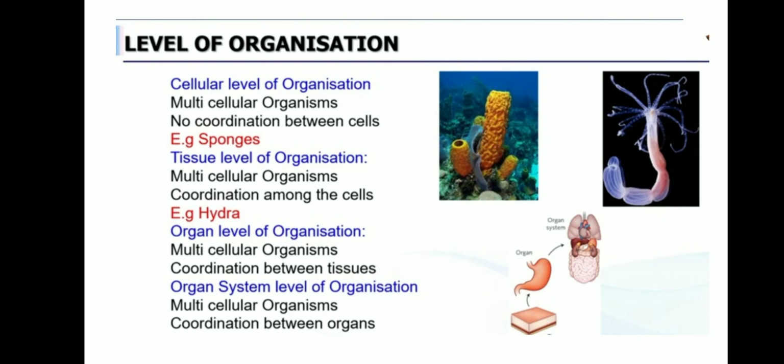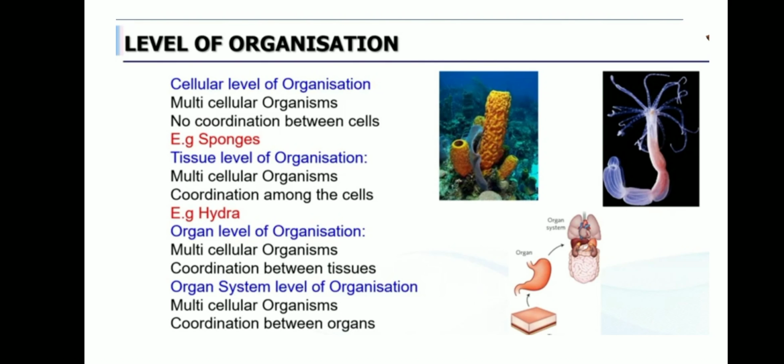Digestion or respiration, whatever, the cells coordinate among themselves or help each other. Tissue means normally we say a group of cells constitutes the tissue, isn't it? A group of cells combine and undergo the process. For example, Hydra.